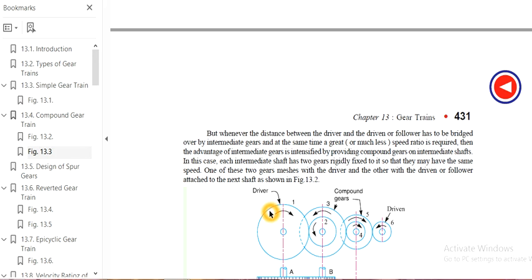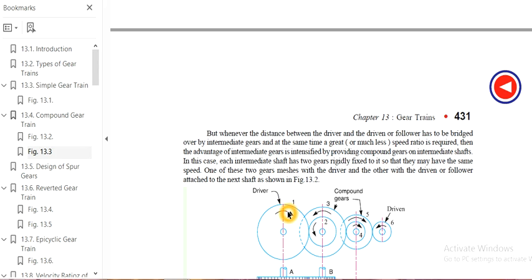This is as we discussed in the belt drives, the compound pulley, open belt, crossed belt, like that. Here also we have compound gear trains.